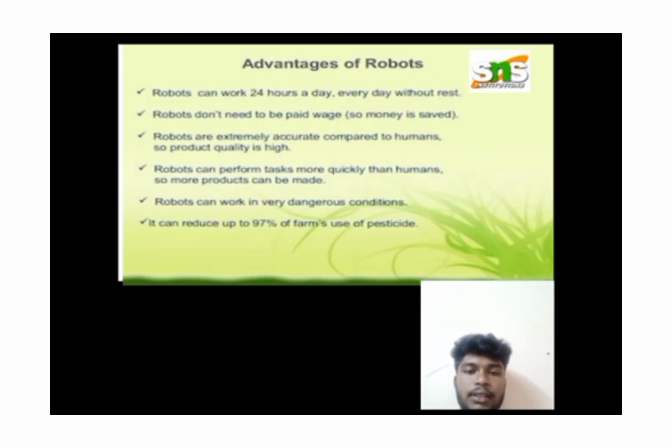Then advantages of robots. Robots can work 24 hours a day, every day, without rest. Robots don't need to be paid wages. Robots are extremely accurate compared to humans, so product quality is high. Robots can perform tasks more quickly than humans, so more products can be made. Robots can work in very dangerous conditions. It may reduce up to 97% of the farm use of pesticides.